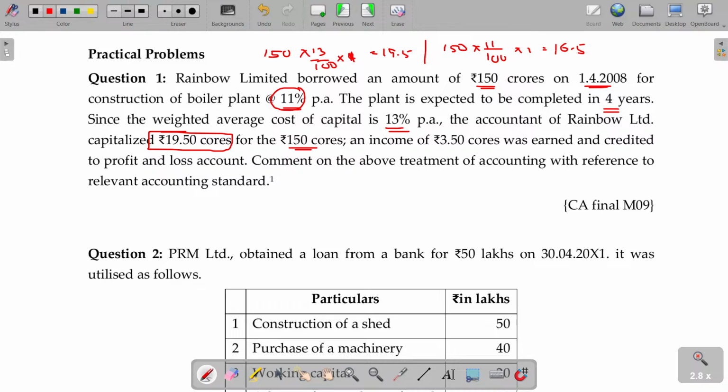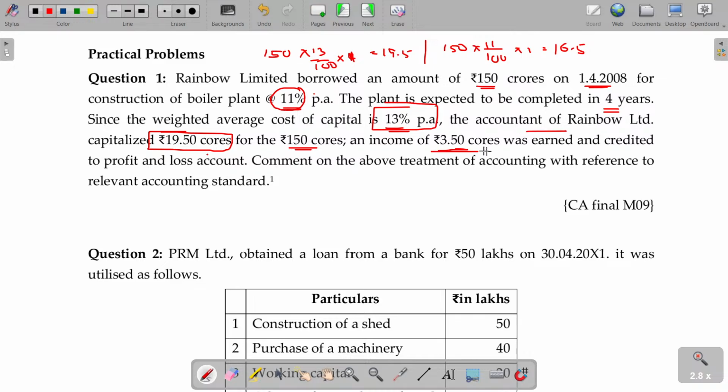Specific borrowing is there, no? So you have to take the specific borrowing only. And the accountant referred to the weighted average cost of capital. That will be applicable only for general borrowing, meaning the asset constructed out of general borrowing, where the purpose is not specifically mentioned to the banker. Then it is general borrowing. General borrowing will be applicable only if you have not stated the purpose of the borrowing, but here you already stated it.